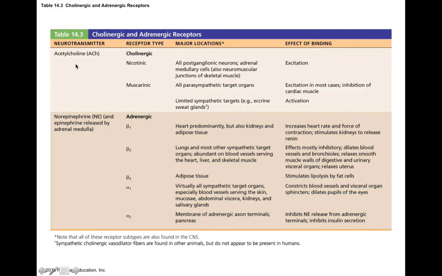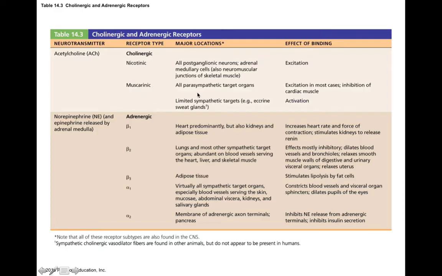This slide is showing a nice summary of the cholinergic and adrenergic receptors. Remember, cholinergic receptors are nicotinic and muscarinic receptors, and they're called cholinergic because they're both sensitive to acetylcholine. Nicotinic receptors are always excitatory because they're ligand-gated ion channels that generate excitatory postsynaptic potentials, and they're found on all postganglionic neurons, adrenal medulla cells, and the neuromuscular junction of skeletal muscle.